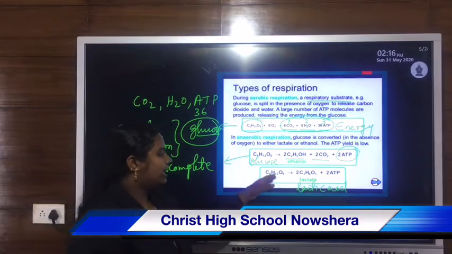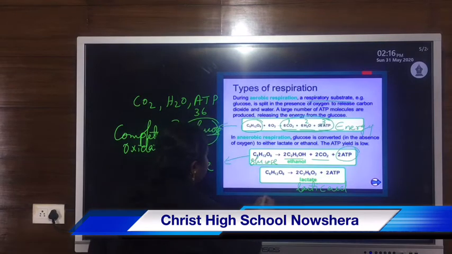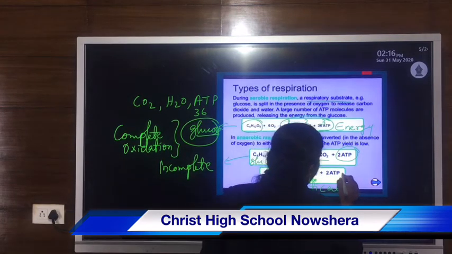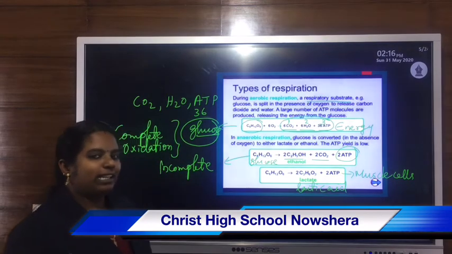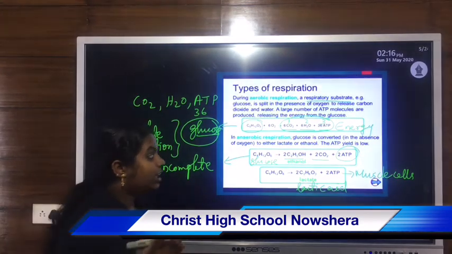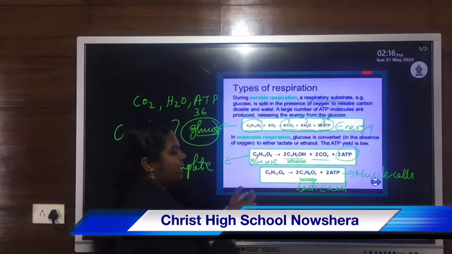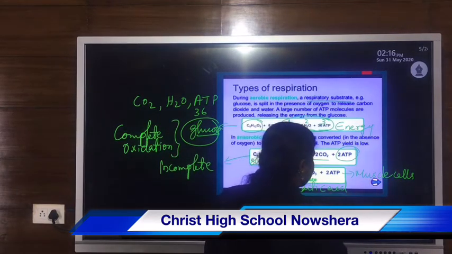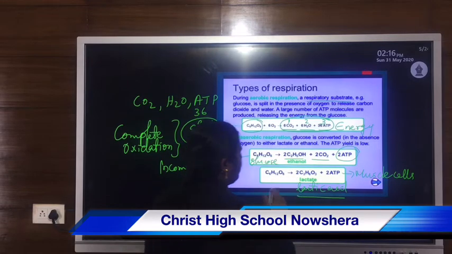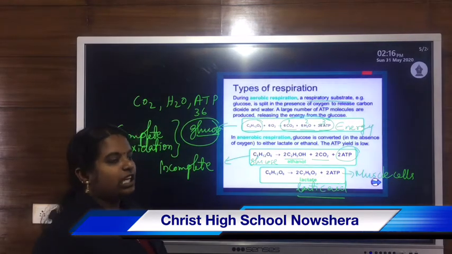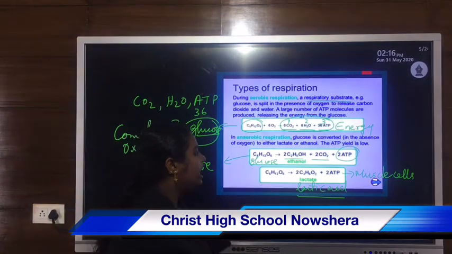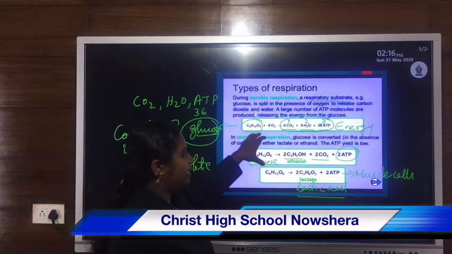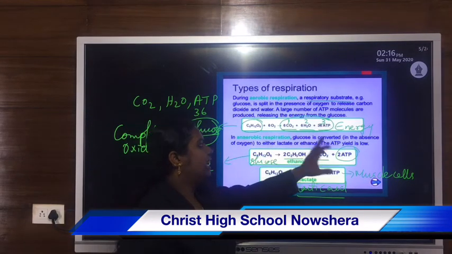Then in the case of another type, this takes place especially in muscle cells, as well as in some bacteria like lactic acid bacteria, Lactobacillus. So Lactobacillus bacteria, as well as muscle cells, release lactic acid during the process of anaerobic respiration. Here incomplete breakdown of glucose takes place. That is why the energy yield is very low. The end products of aerobic respiration are carbon dioxide, water and ATP.